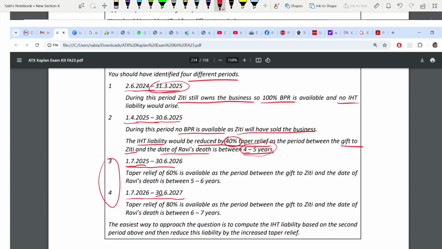Then taper relief is 40%. We'll see how we calculated the years later on. Next year, it increases to 60%. Taper relief is more because now they are living for 5 to 6 years. And then later, it's each year, and it increases by 20%. That means you have to pay lesser and lesser IHT. Okay.